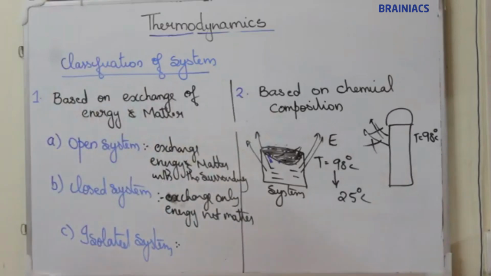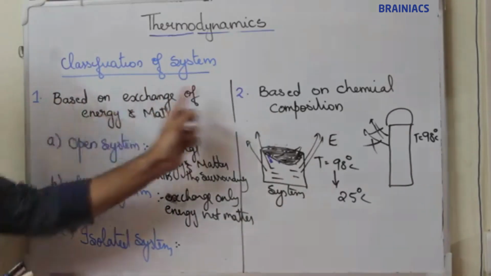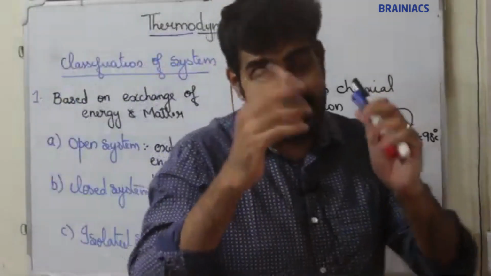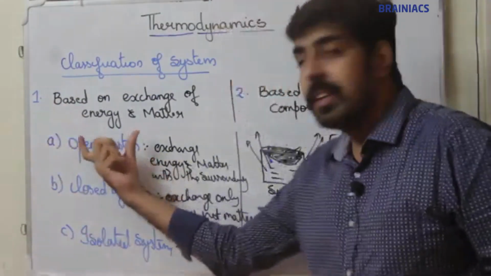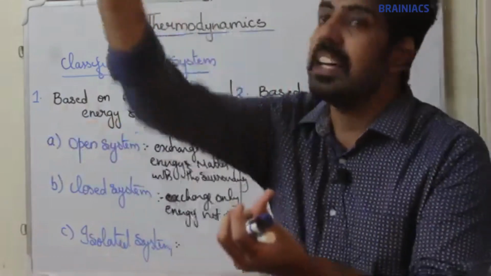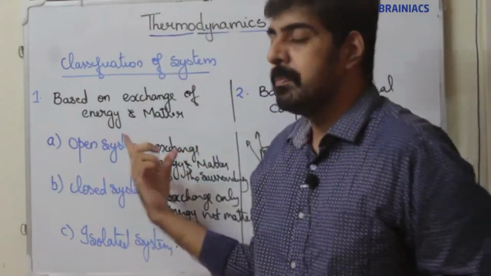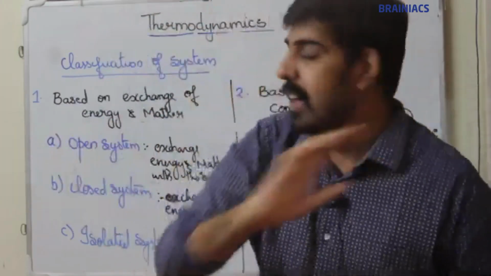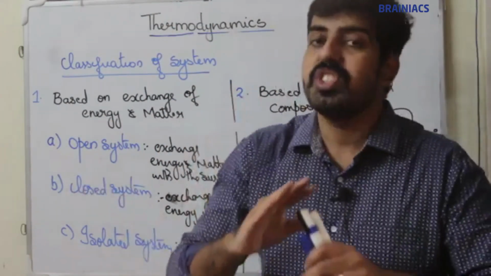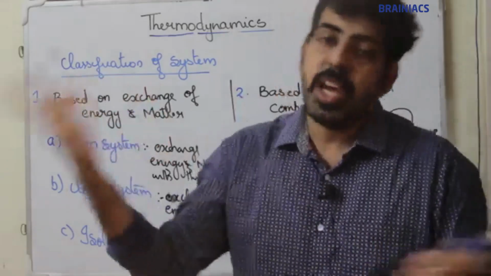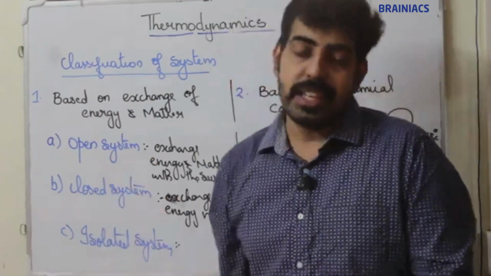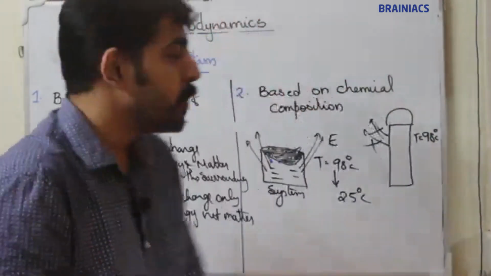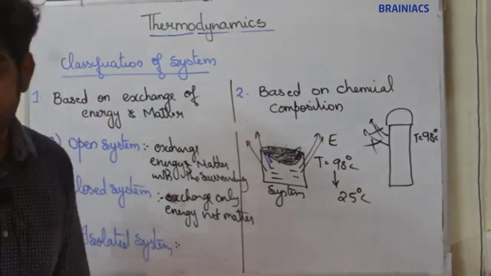So the first category, classification of systems. Systems can be classified into two types. The first one is based on exchange of energy and matter. Based on exchange of energy and matter, systems are classified into three types. Open system, which can exchange energy and matter with the surroundings. Closed system, which can exchange energy, not matter. Isolated system, which cannot exchange energy and matter with the surroundings. Example for an isolated system: thermoflask. Now, moving on to the next classification.